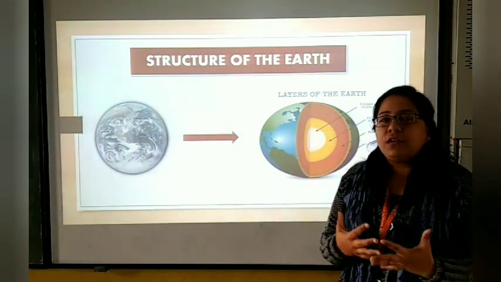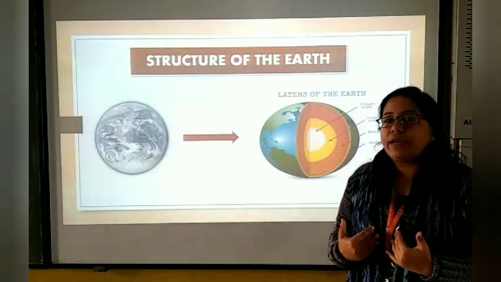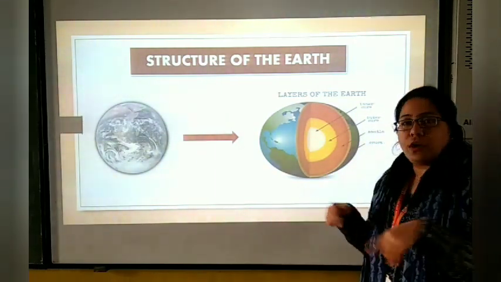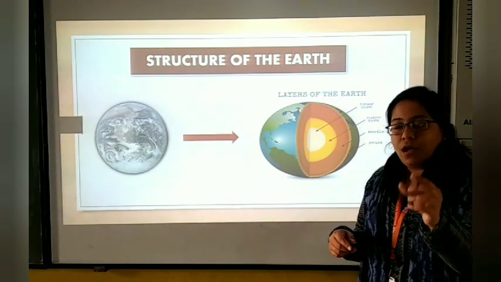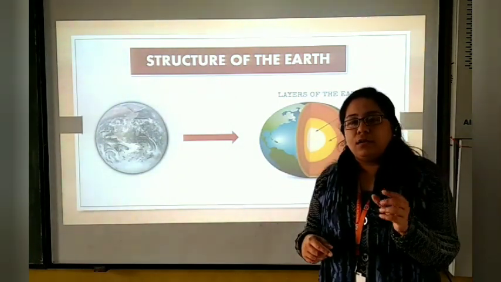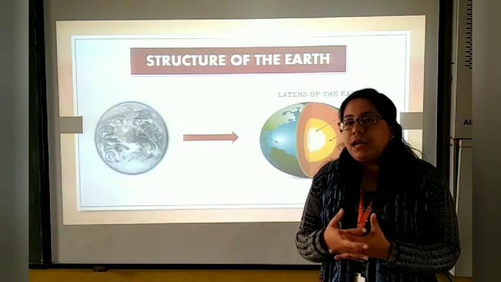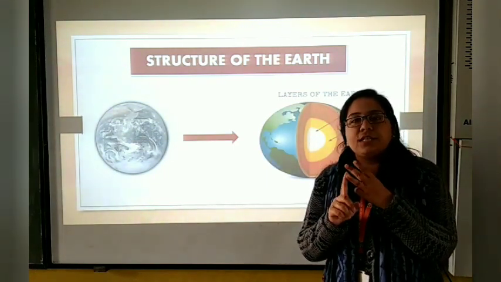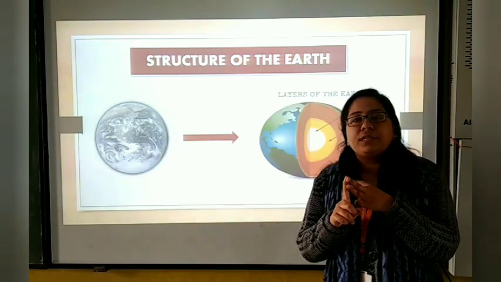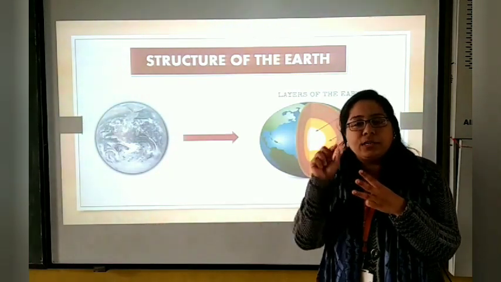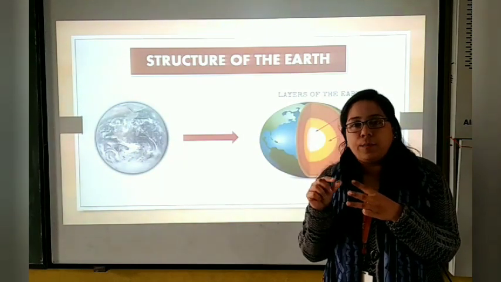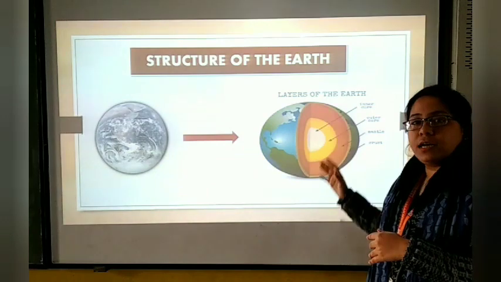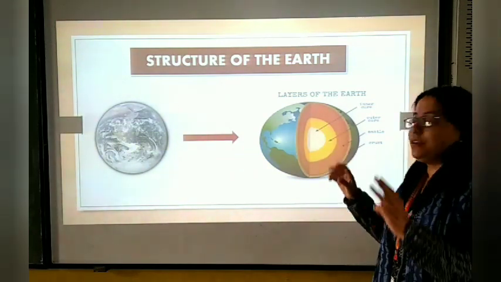Now we have learned a lot of things about Earth. Now I am going to explain the structure of the Earth. So you can compare the structure of Earth with a boiled egg, children. If you have seen a boiled egg, many of you have eaten it in your daily life. The boiled egg has three layers. The first one is the shell part, the next one is the white part, and the center is the hard substance made of the yellow part. So in that manner, in comparison to the Earth, the layers of the Earth can be divided into three parts.